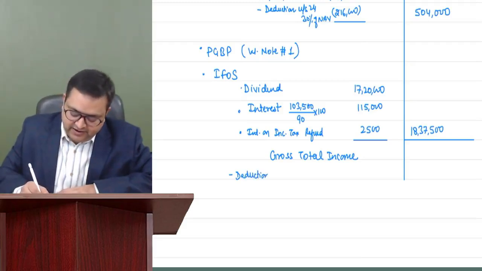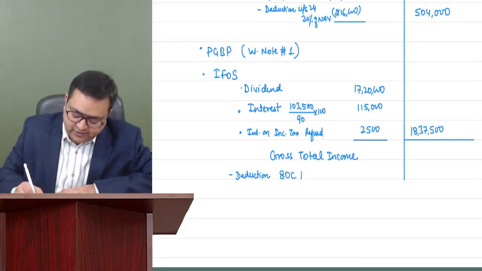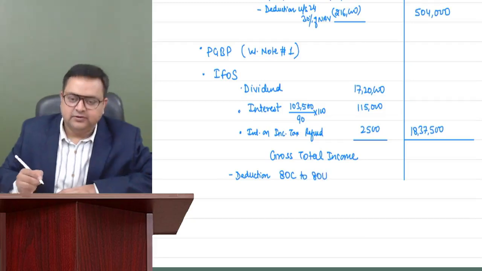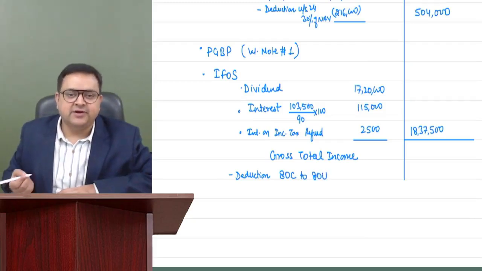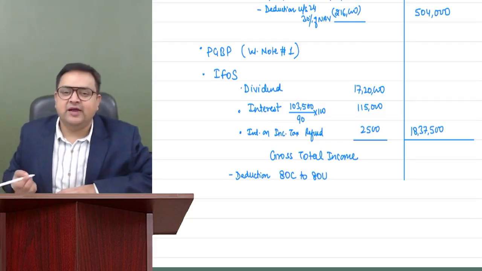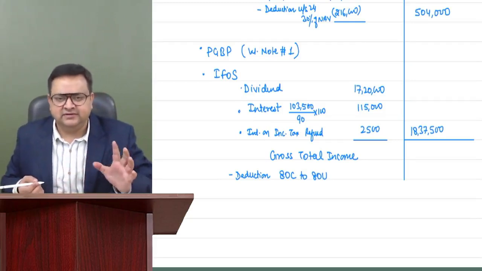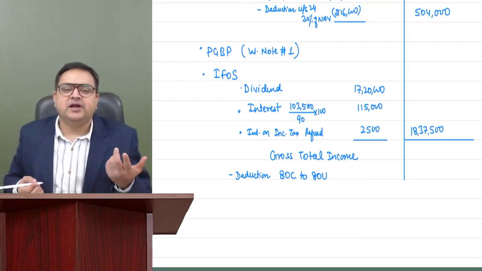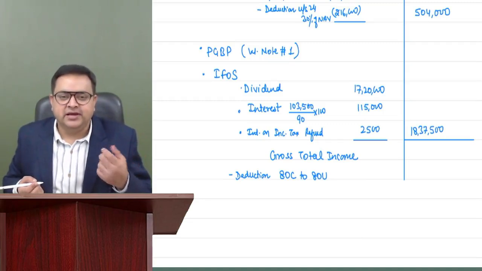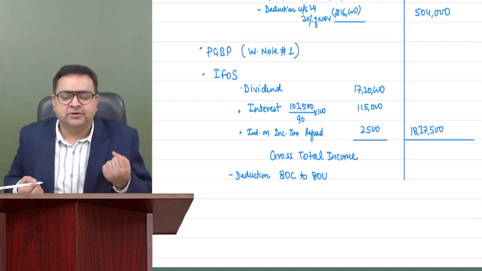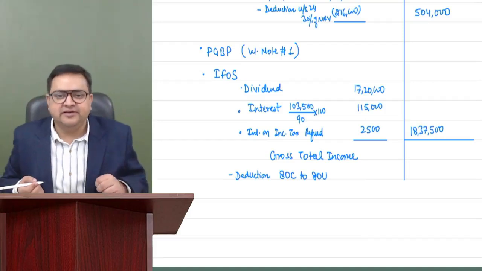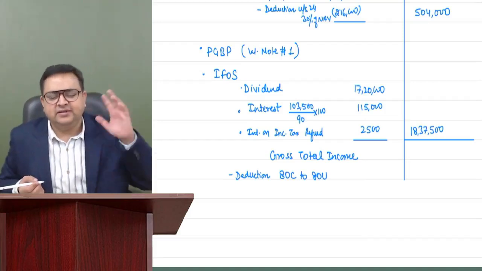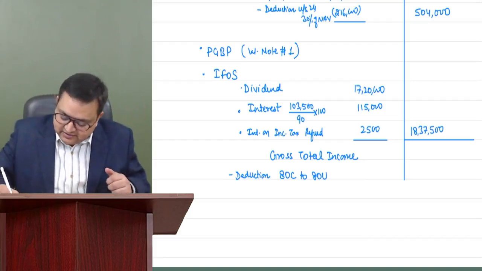From our gross total income, we deduct deductions under chapter 6A, from section 80C to 80U. If there is any deduction, we have to deduct it here. But in this case, we don't have any deduction. We have not seen 80C and these things, so we have not done this chapter yet. The only deduction is regarding the political party contribution, but that will not be allowed. It is an advertisement, so that will not get. I'll tell you in the deduction chapter. So in this question, we don't have any deductions.